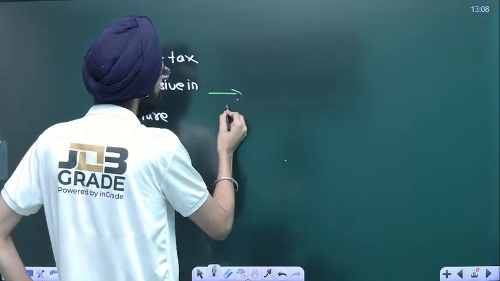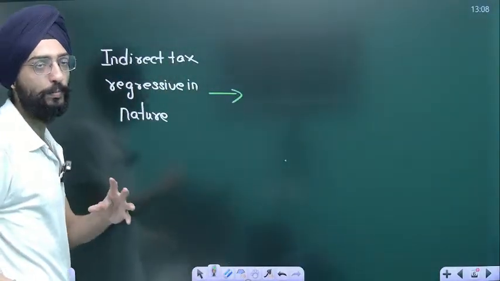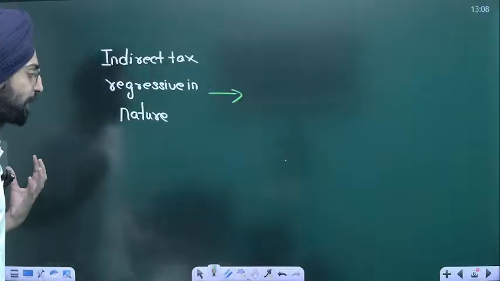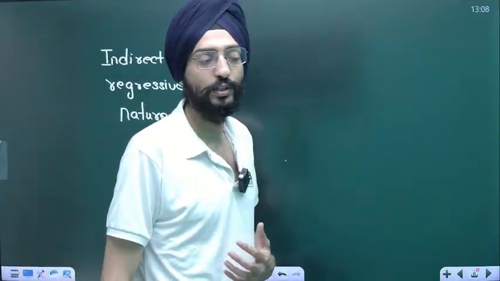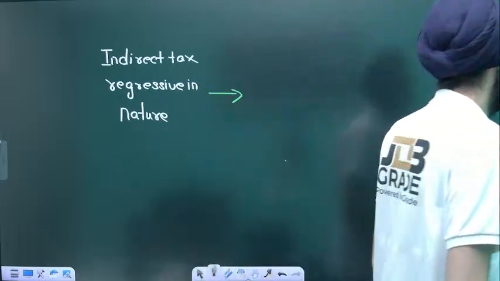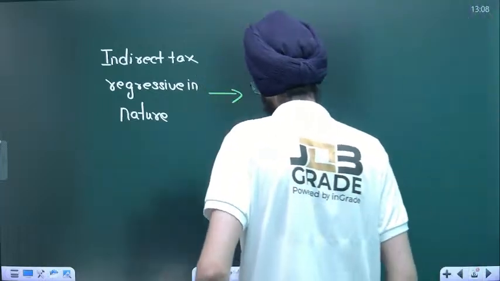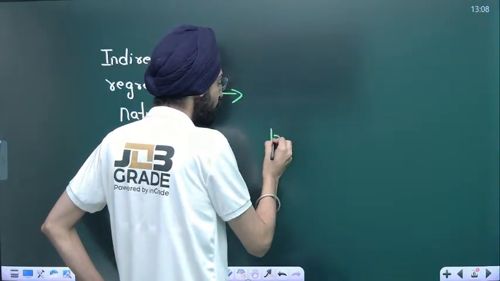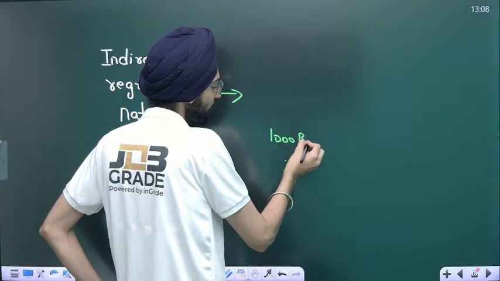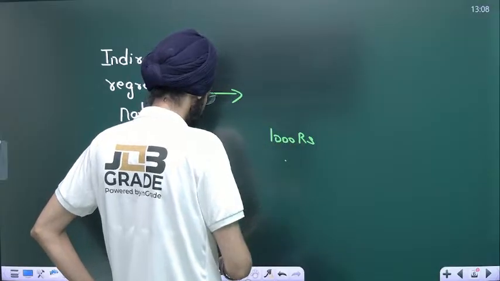How is it regressive in nature, sir? Regressive means it's not progressive in society. Take an example of bread, or compare two classes: one is rich, one is poor. Hypothetically, one is earning 1,000 rupees as an income.